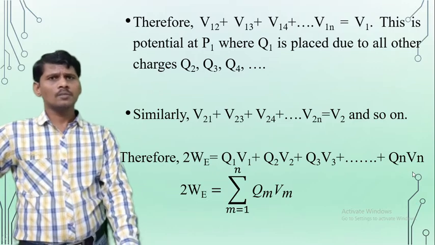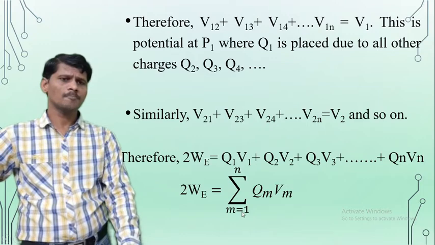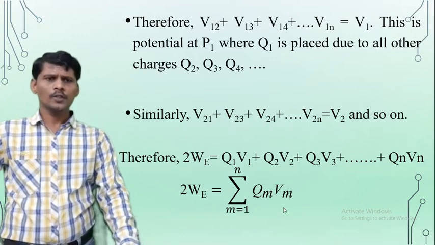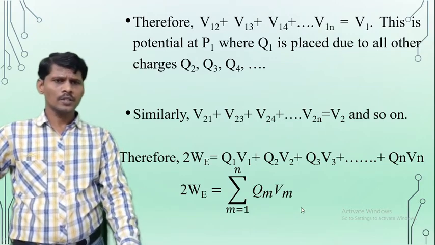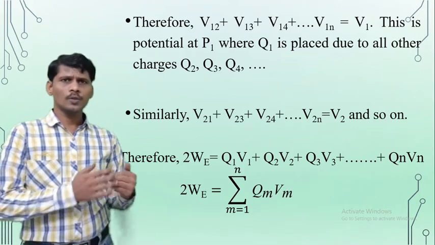The RHS term of the above expansion may also be written in terms of the summation, sigma m is equal to 1 to n, Qm into Vm. So this is the work done, the energy stored in the electrostatic field.